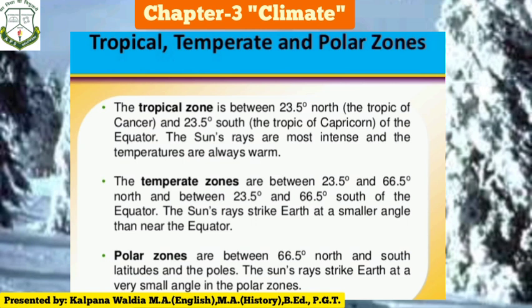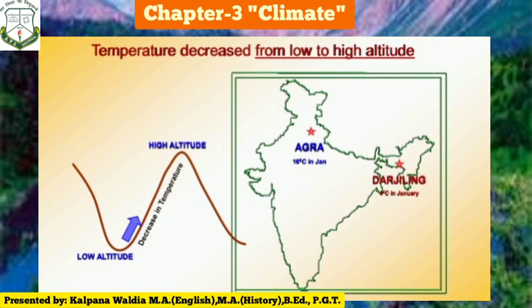Polar zones are between 66.5 degrees north and south latitude and the poles. Sun rays strike the earth at a very small angle in the polar zones. That's why the temperature in the polar zone remains extremely cold. Here, with the help of a diagram, we can understand how temperature decreases from low to high altitude.